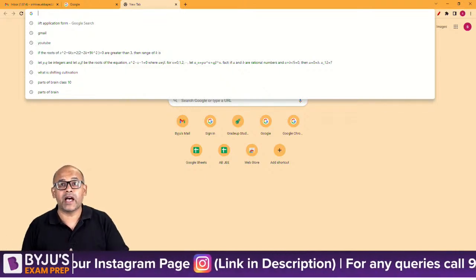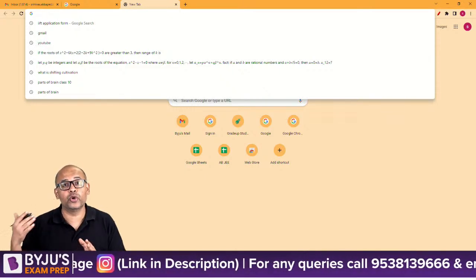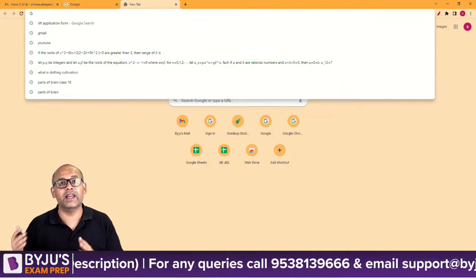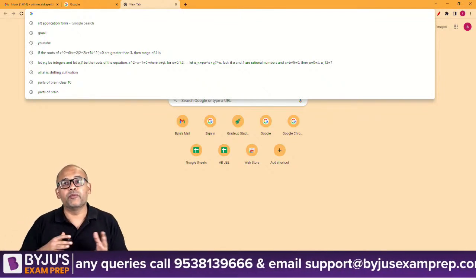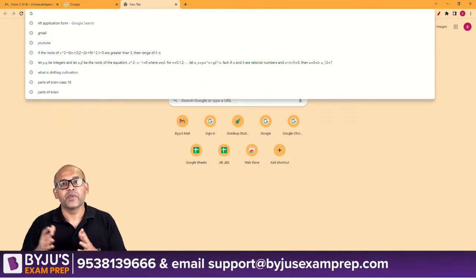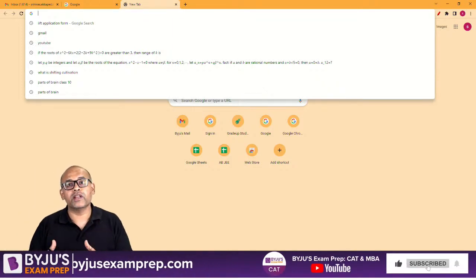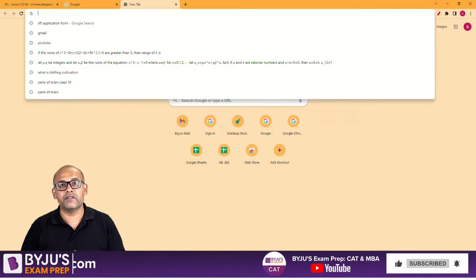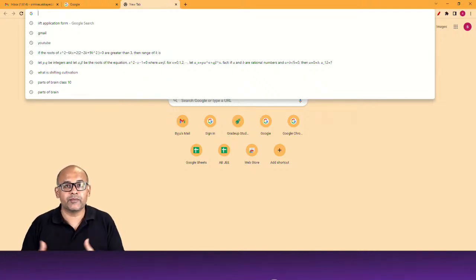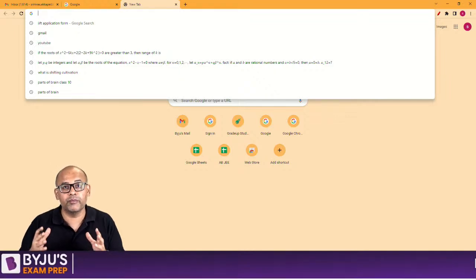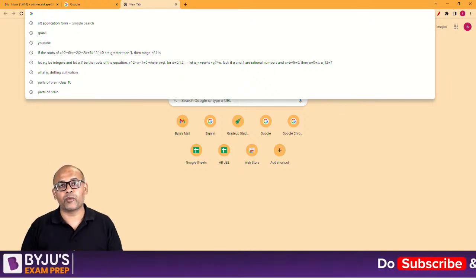If you're writing SNAP as well as IIFT, make sure that you don't book your SNAP date on 18th of December. You can book the first and the third slot of SNAP, and IIFT is on 18th. So let's go ahead and take a look at what is the process of filling the form for IIFT. Are there any issues in the form filling? Is there something which we need to keep track of or be aware of during this entire process?